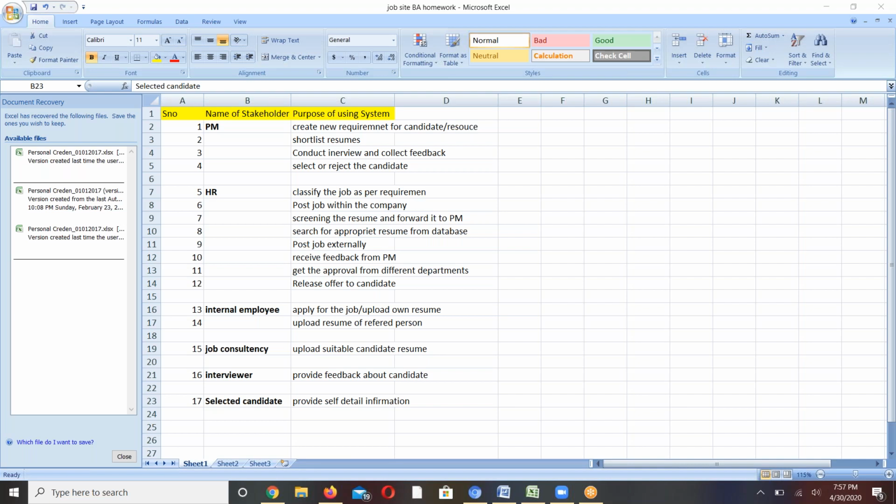Okay. Right, Sripada. One thing, you have identified the stakeholders correctly: the project manager, HR, employee, the recruitment agency, the interviewers, and then the candidate. The only thing I can suggest is the purpose of using the system. You have listed it out to the maximum possible extent in the correct way, but the wording should be changed.